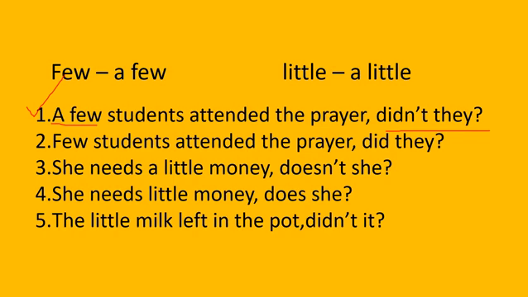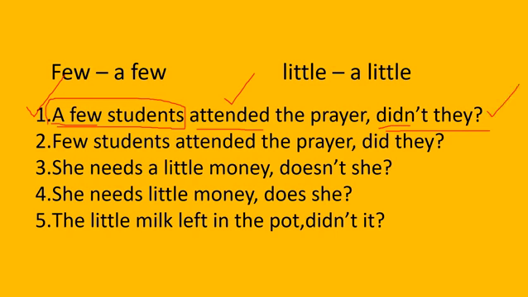In this sentence, there is no auxiliary verb. The main verb is there, that is attended. That is in the second form. That is called simple past. When the main verb is in the second form, we should write the question tag beginning with did. So there is did. This is a positive statement, so we should write the negative tag didn't. A few students, subject pronoun is they. So the answer is didn't they.